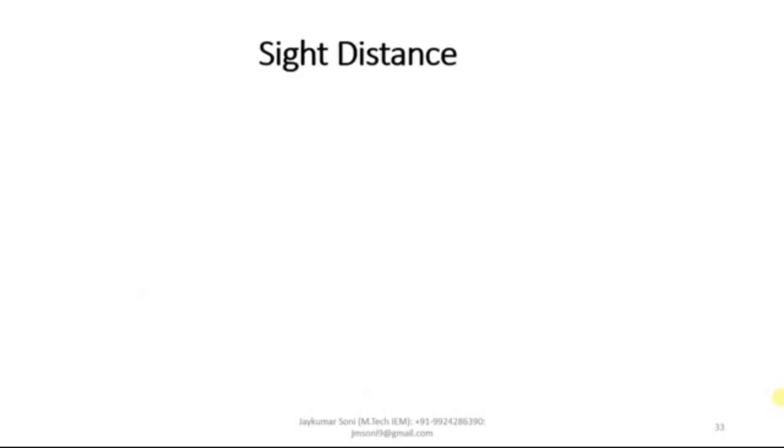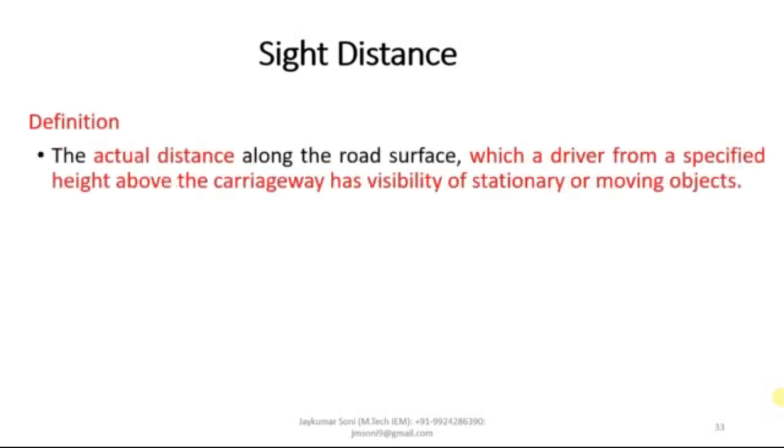What is this particular sight distance? What is the definition? So friends, sight distance can be defined as follows. It is the actual distance along the road surface which a driver, from a specified height above the carriageway, has the visibility of stationary or moving objects. What are the important words that you need to focus on in this definition? First is that the sight distance is the actual distance.